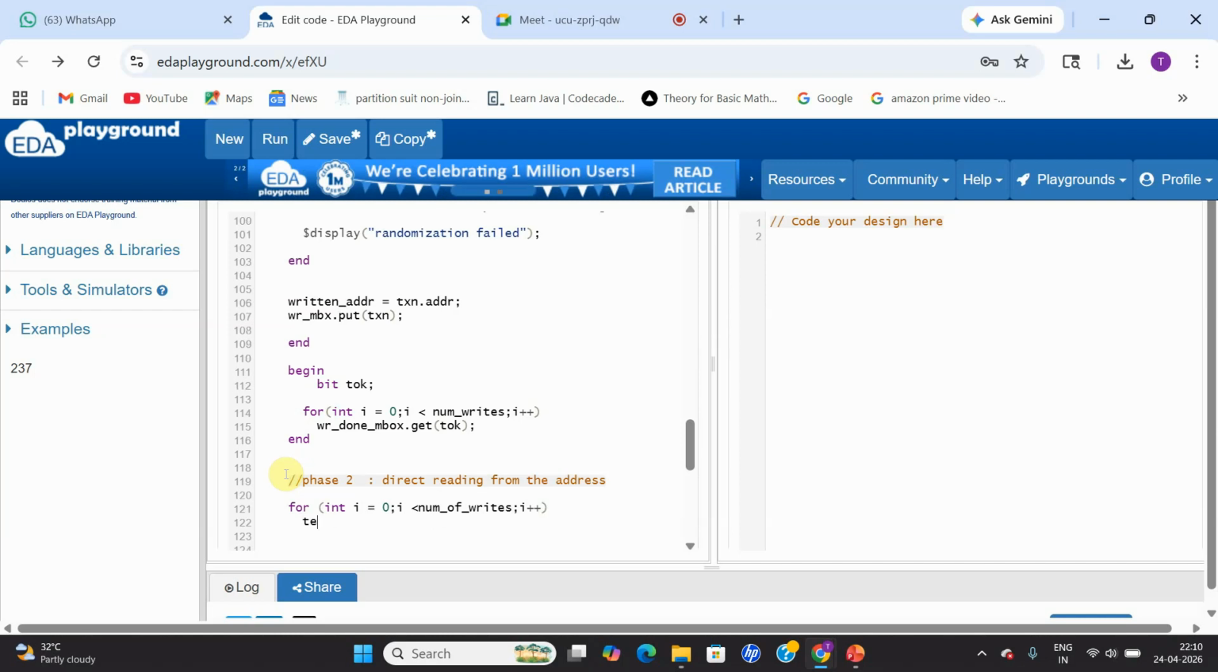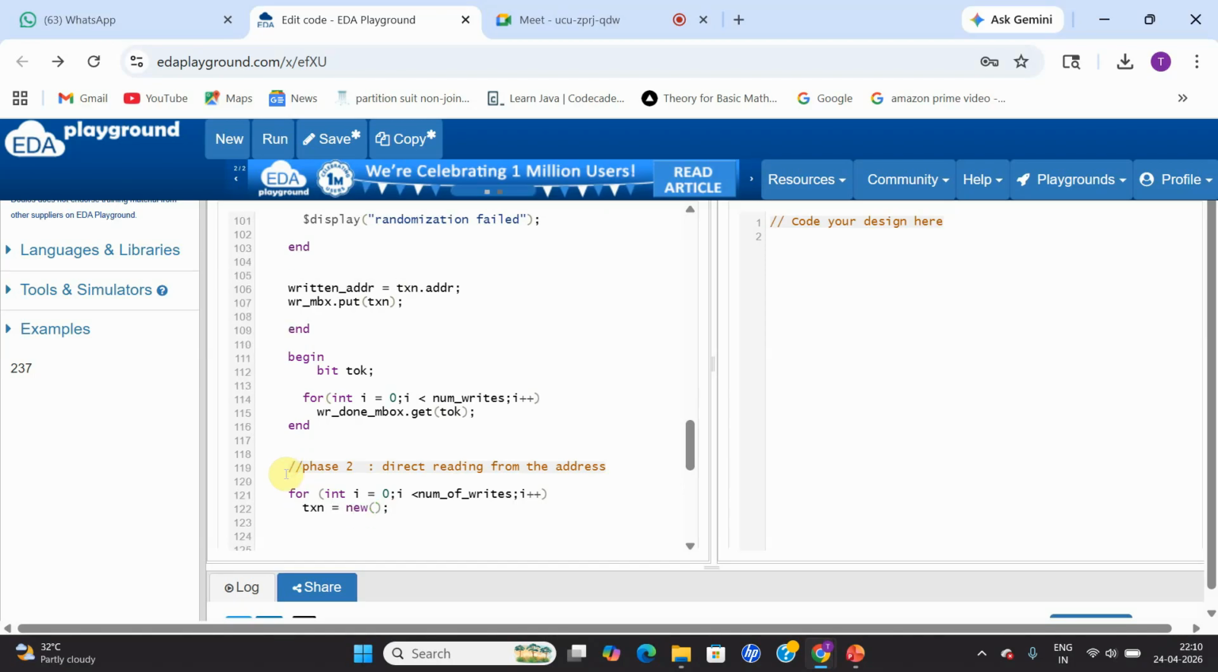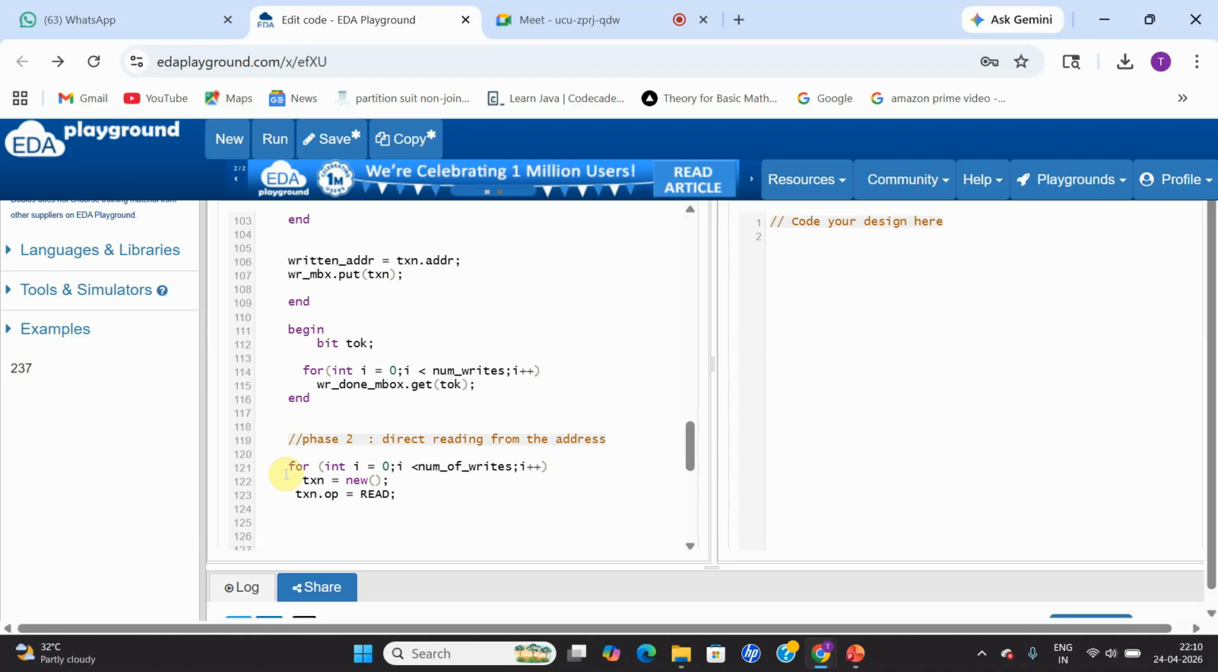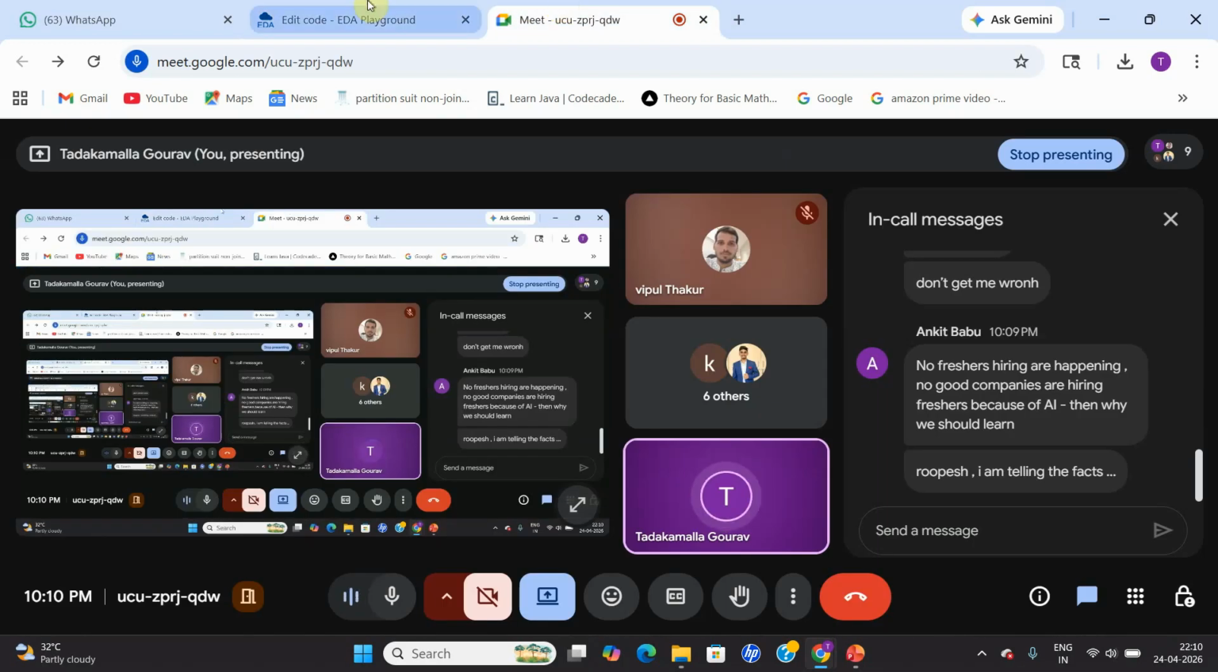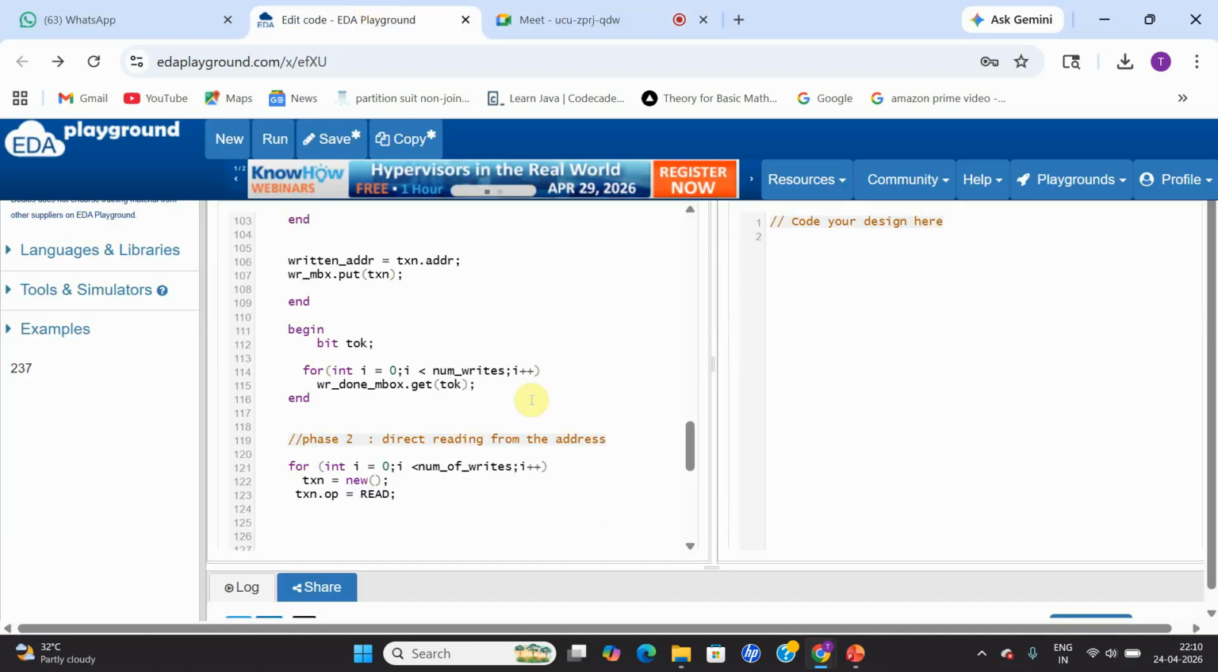Okay. And I'm going to create the instance txn is equal to new, and I'm going to keep my operation txn.op is equal to read. And since it's a read operation, to whichever address I wrote, from that address only I want to read the data. That is my requirement. If I write to address number 2 or address number 3, I want to read from that particular address location. That is my main motive.